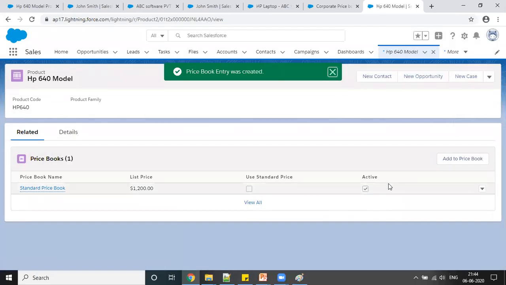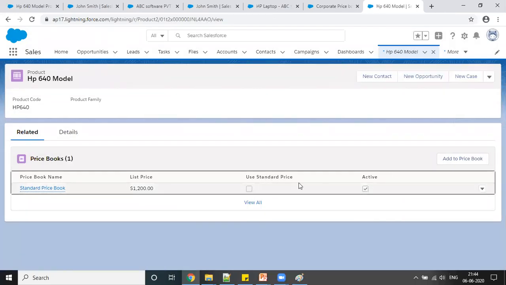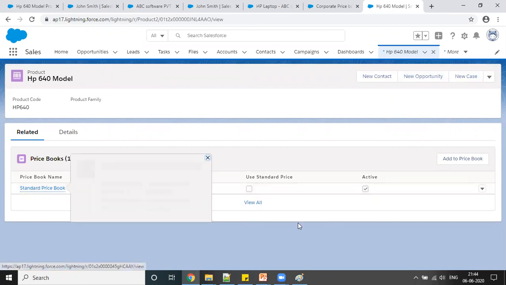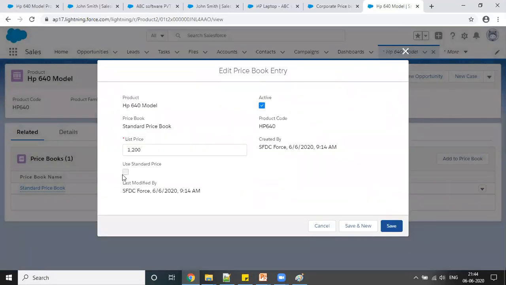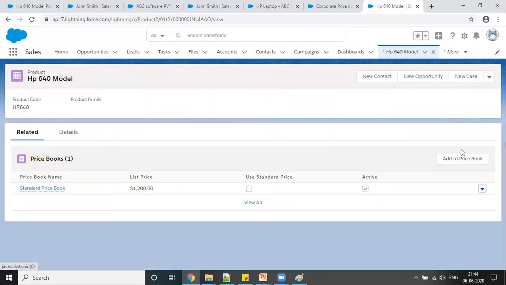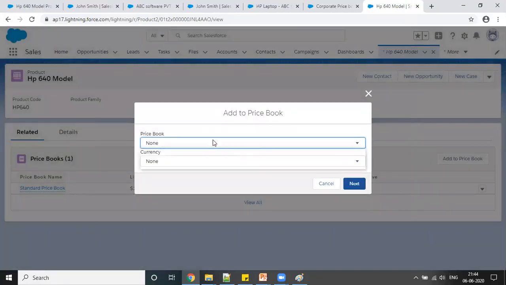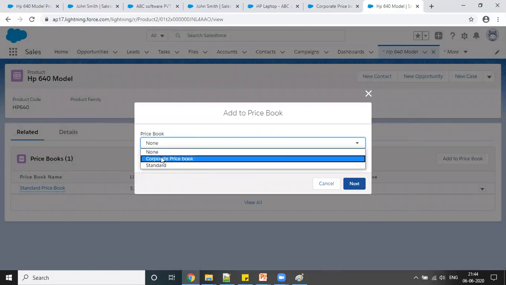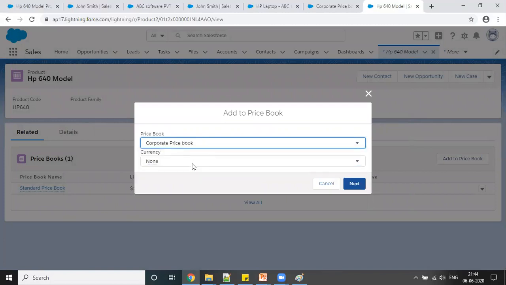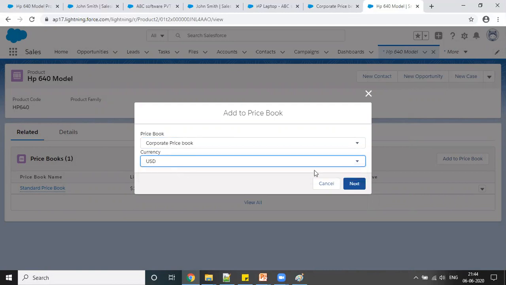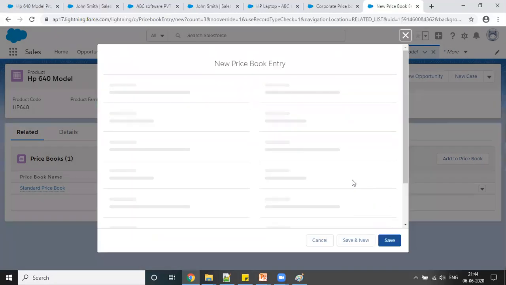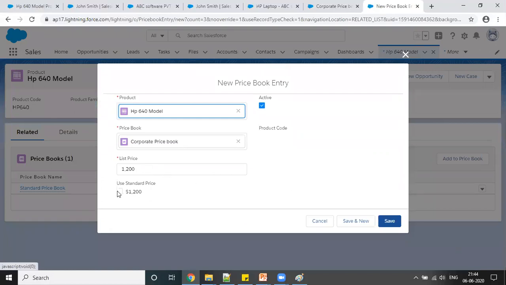Okay, now, so this is a standard price book, and okay, this is active. So now I can add my price book here. So I can see this corporate price book, which I've created, and currency it's USD I'm taking. Okay, now I'm saying, my standard price was 1200, and it's taking here automatically.